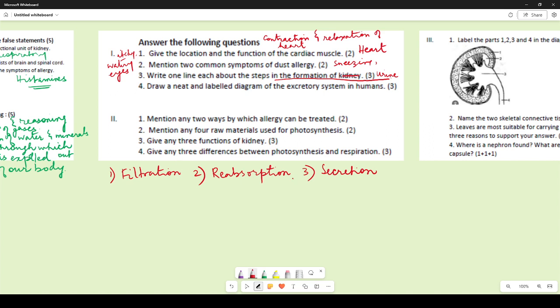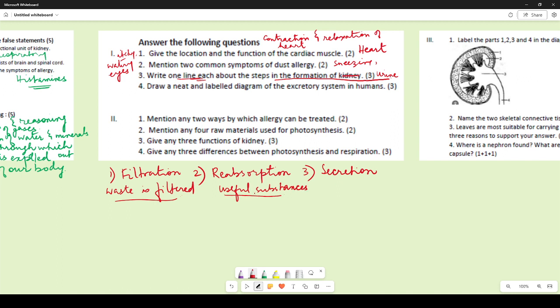So there are only 3 steps over here: filtration, where all the waste that needs to be thrown out in filtration, and remember you had to write 1 line each. So waste is filtered, right? Then along with this waste, many useful substances are also filtered during filtration process. So in reabsorption, useful substances are reabsorbed, right?